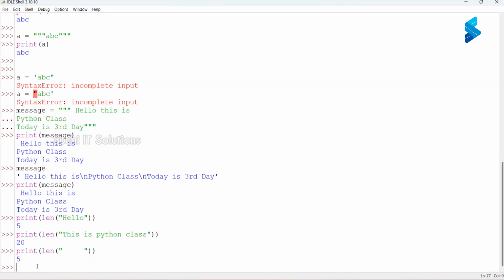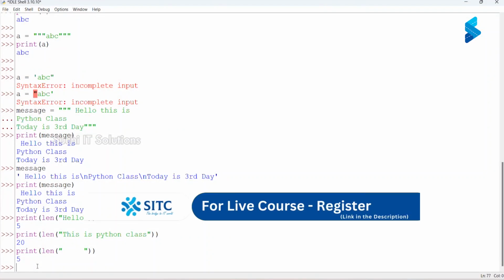So if I want to know the length of a given string, I would be using a function called len. Len function returns an integer.